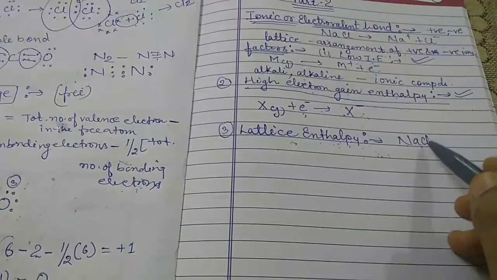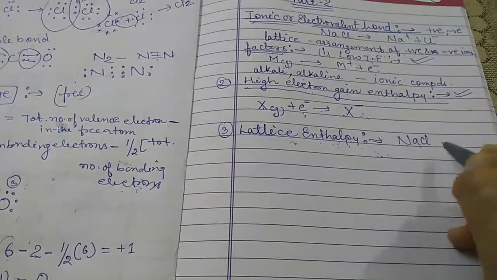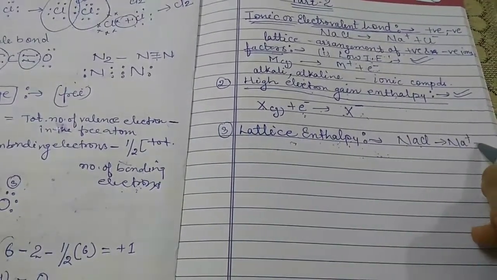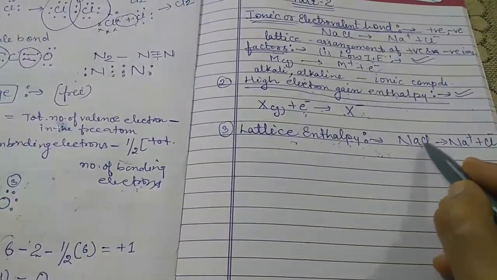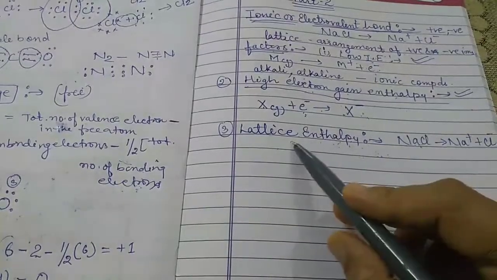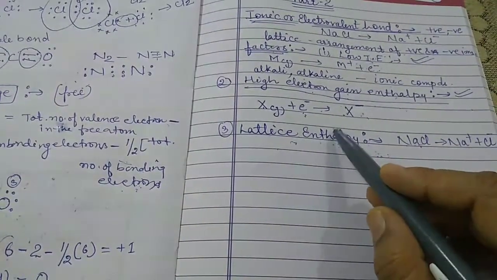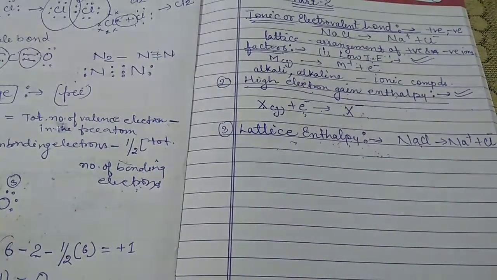To separate its ions we require an amount of energy to separate NaCl into Na plus and Cl negative. That energy is called the lattice energy.